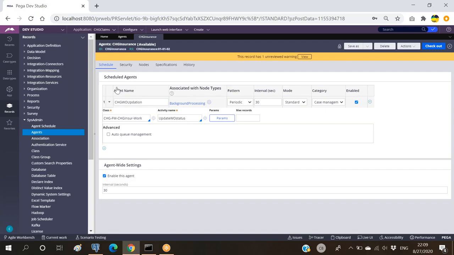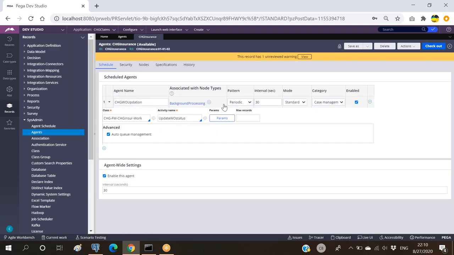If we want this agent to run in advanced mode and apply an AQM, AQM is a different concept where one database table is connected to it. All the queue items, all the pending items, will be stored in that particular table.